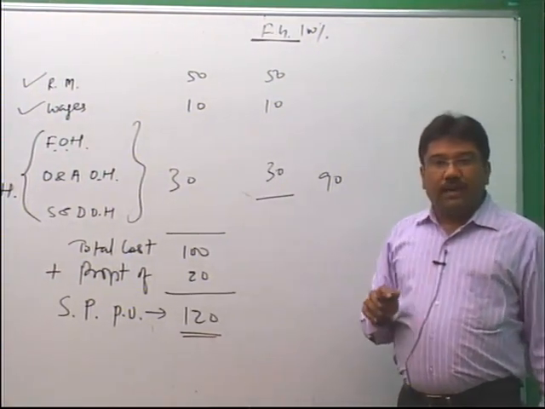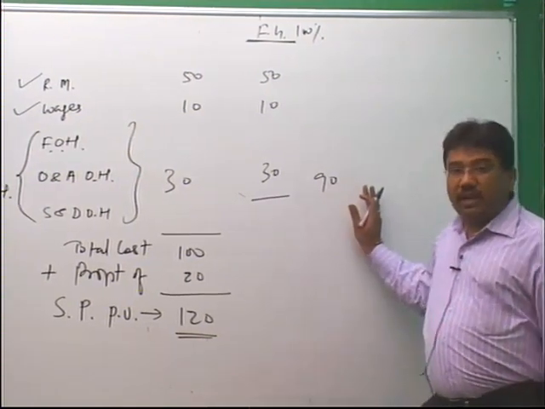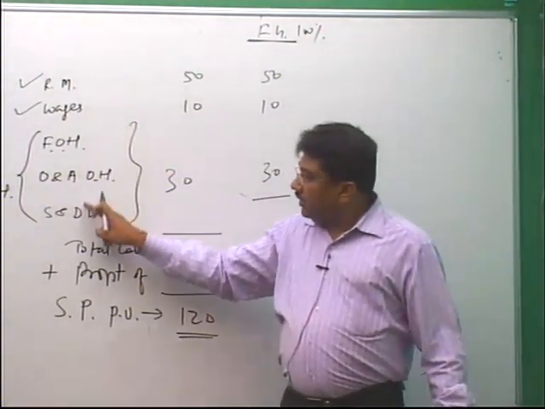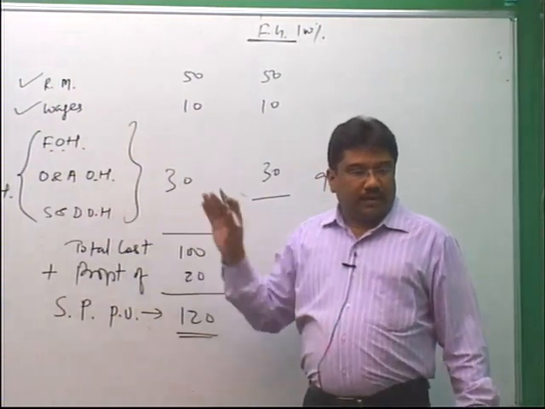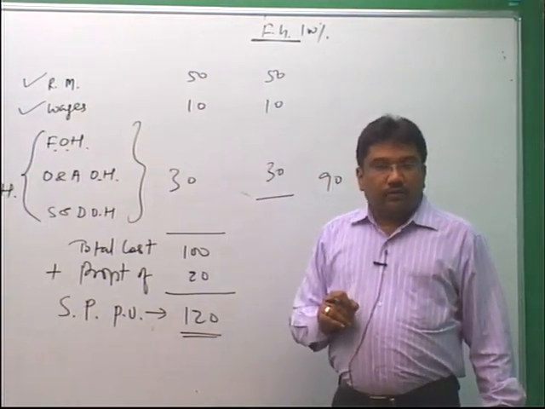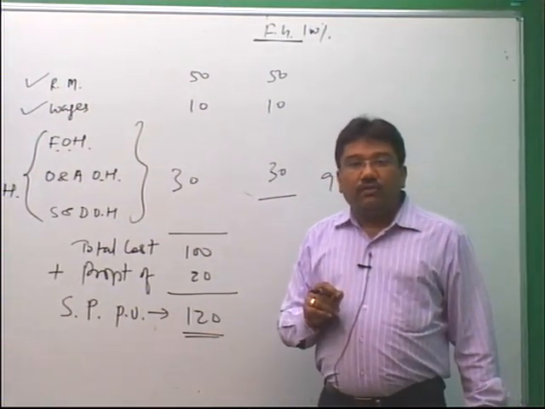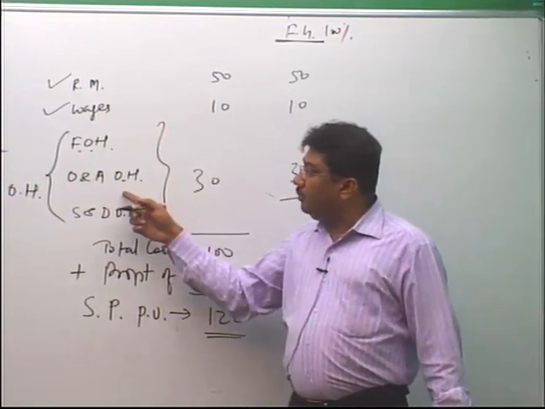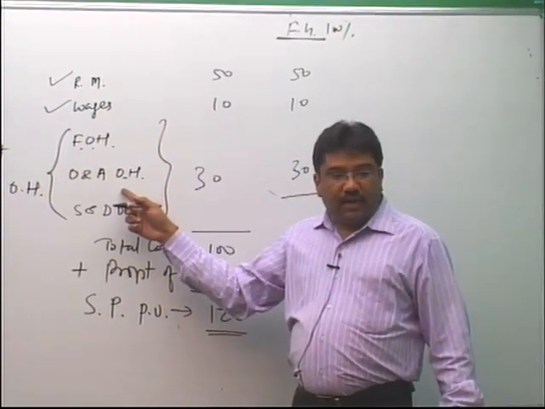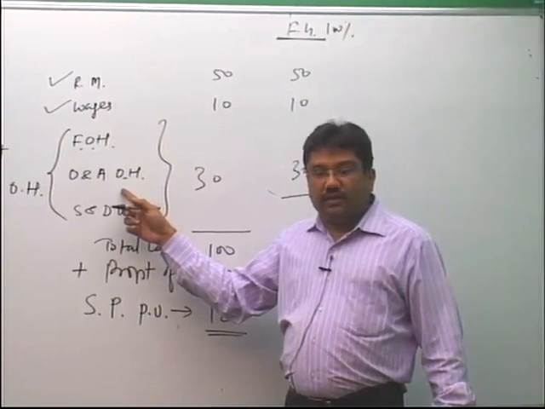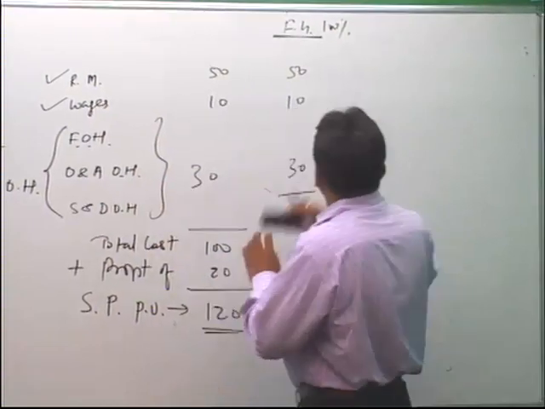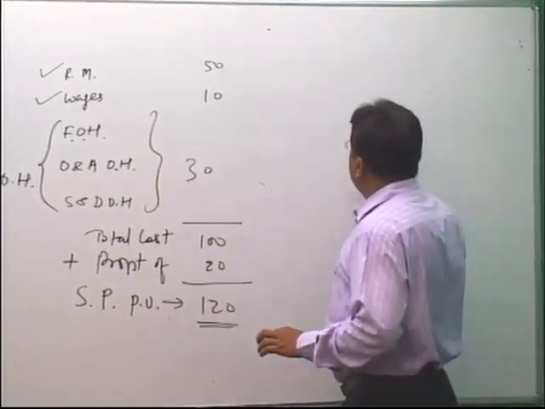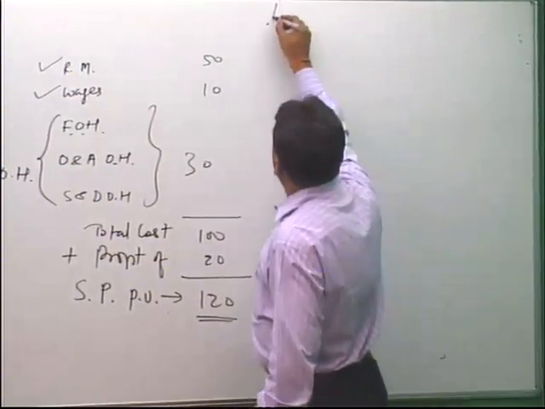So, we are helpless if these overheads are not given to you separately. Clear? So, when you have to value 1 unit of finished goods, you will include only up to office and administrative overhead if they are given separately.